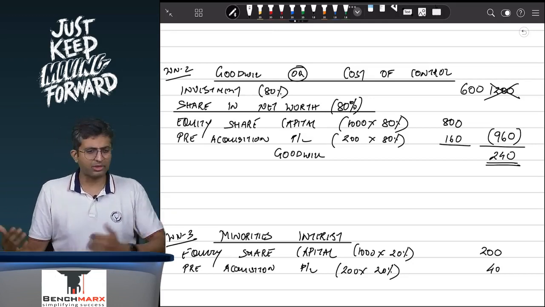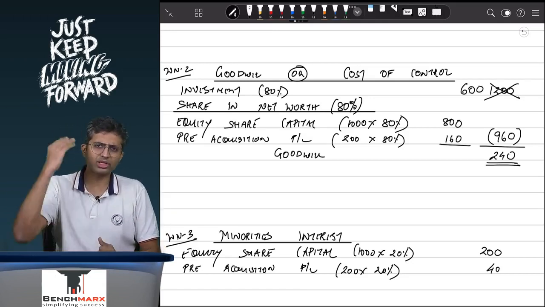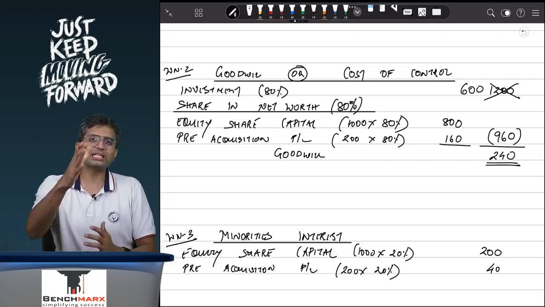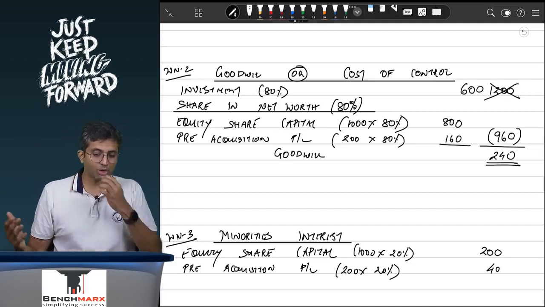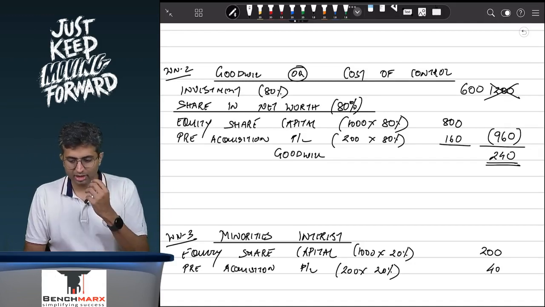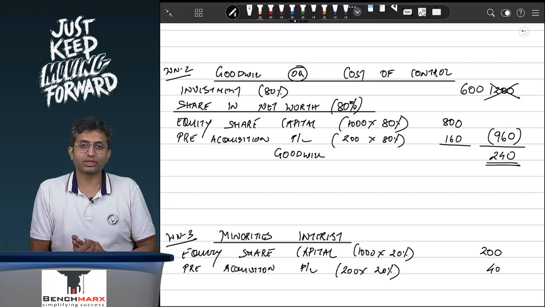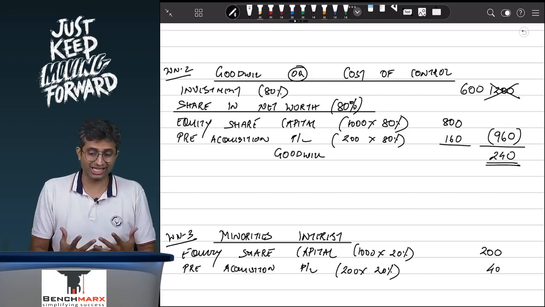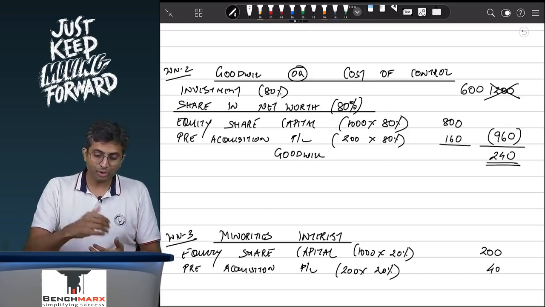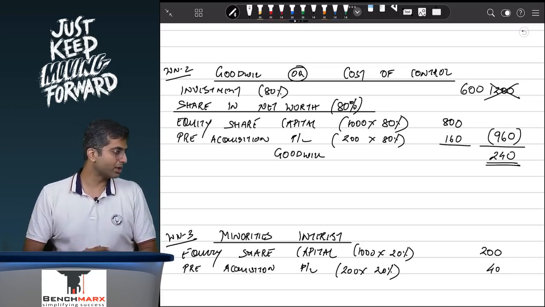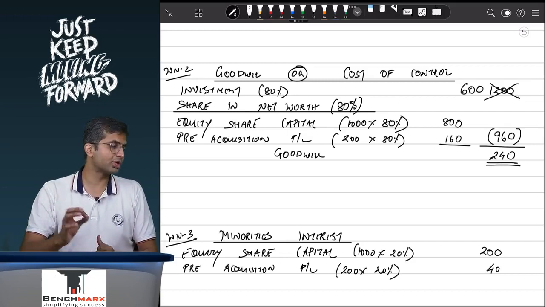Why is it called as a capital reserve? Why not take it to the profit and loss account? Even in AS14 amalgamation, we took it to capital reserve, not in the profit and loss. Any reason why? It's a profit, right? You are getting something worth 960 by paying just 600. So it's actually a profit. But you take it to the capital reserve and not to the profit and loss account. Why? Well, because this is capital in nature. This is a profit on purchase.